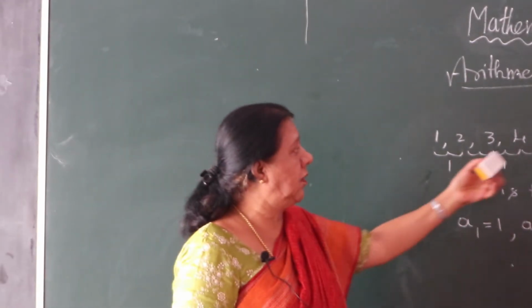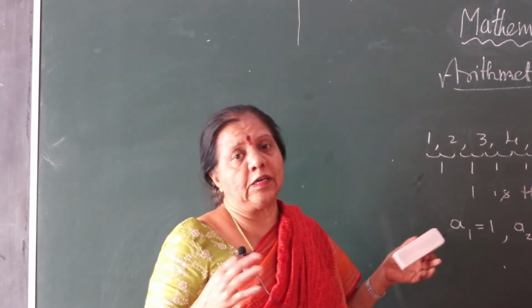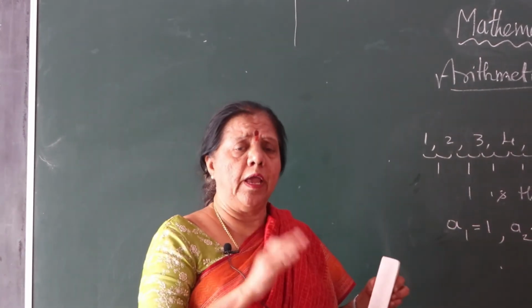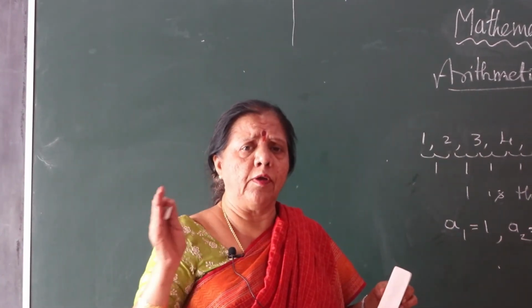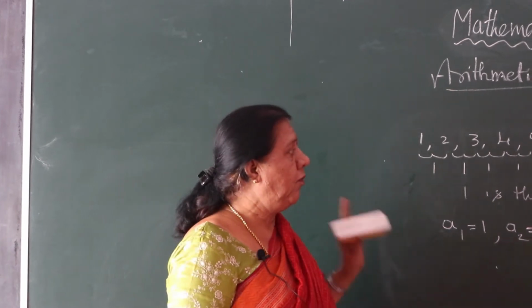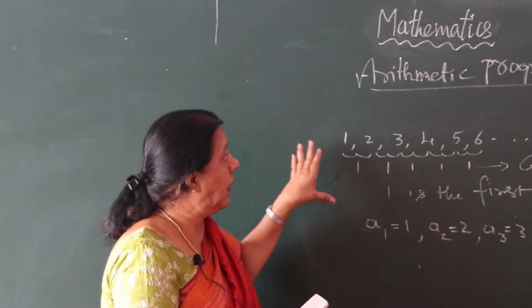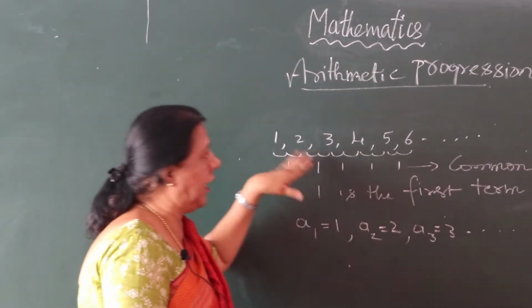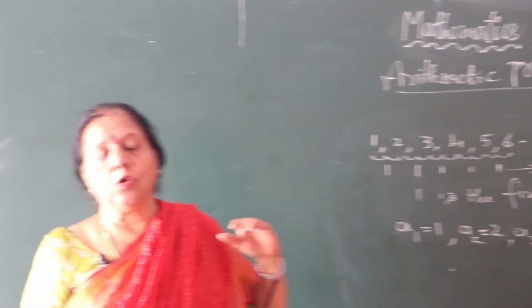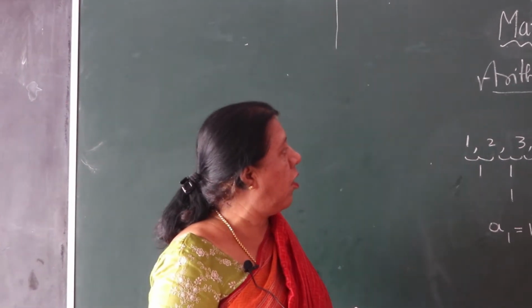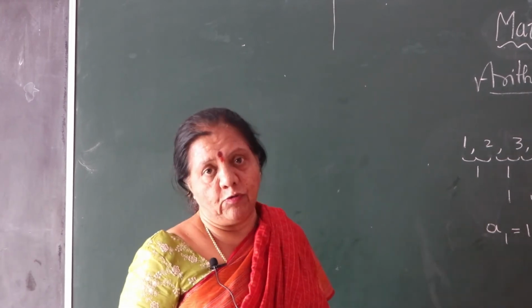How many terms are there here? There are 6 terms. You name them a1, a2, a3, a4, a5. So this is the way we have to learn the components of this sequence.